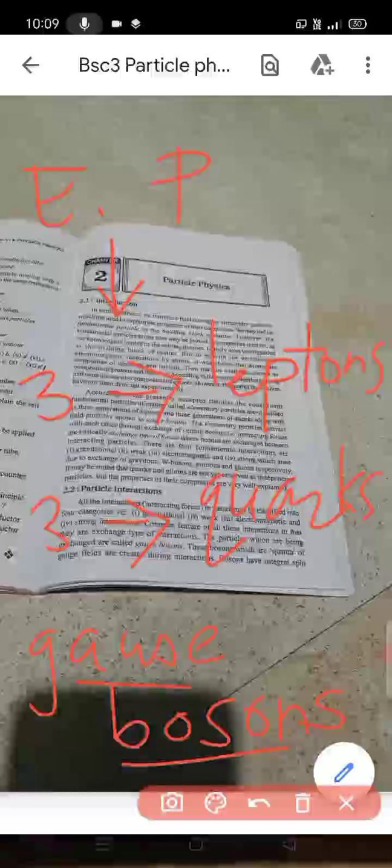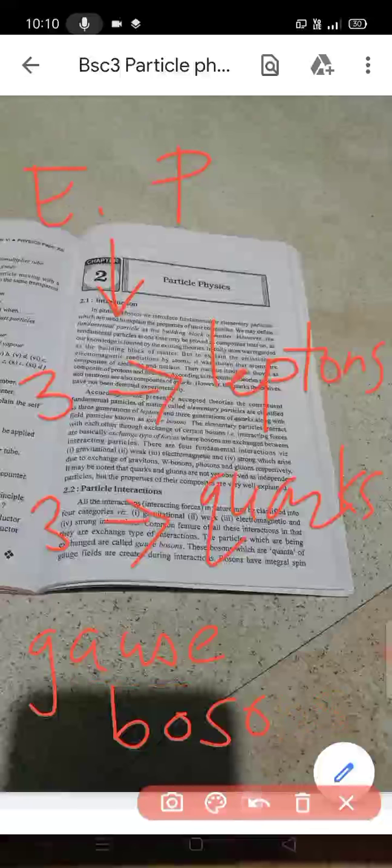That is, the interaction forces are basically exchange forces, where bosons are exchanged between the interacting particles. There are 4 fundamental interactions.